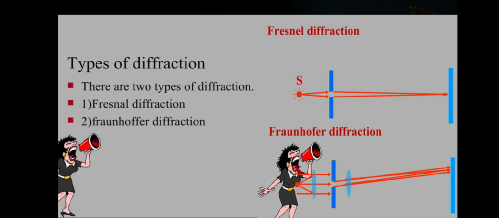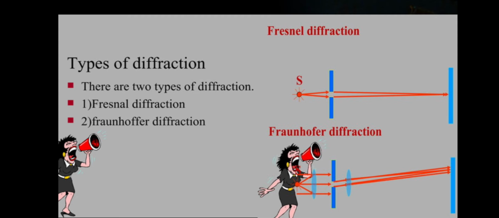There are two types of diffraction. First is Fresnel diffraction, second is Fraunhofer diffraction. If light incident on a slit AB is coming from an infinite distance, the distance between obstacle A and screen C is infinite. The diffraction is called Fraunhofer diffraction. In Fraunhofer diffraction, the incident waves should have plane wave fronts.